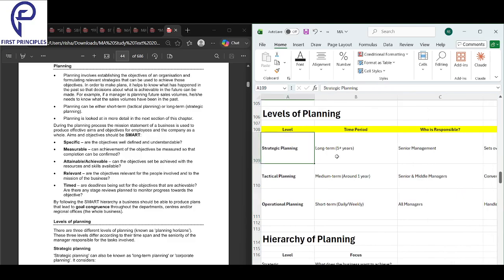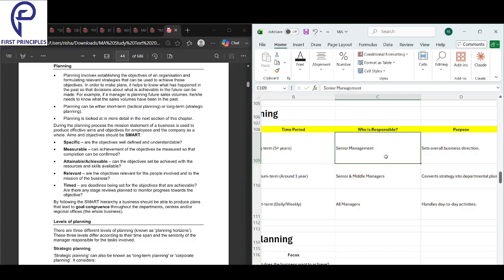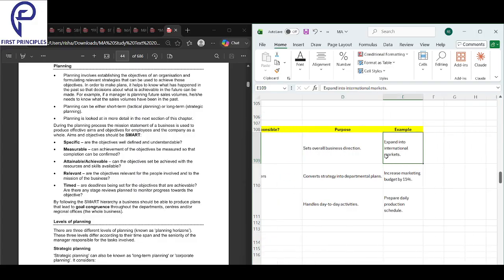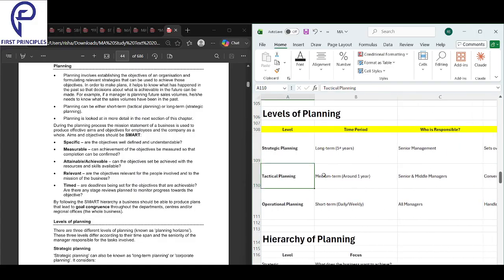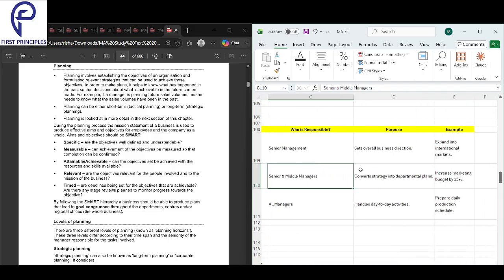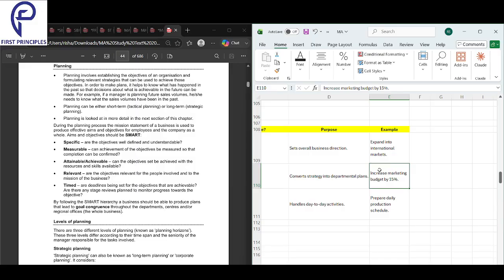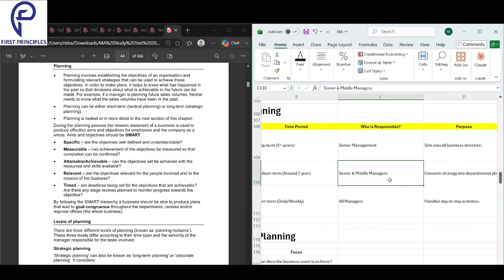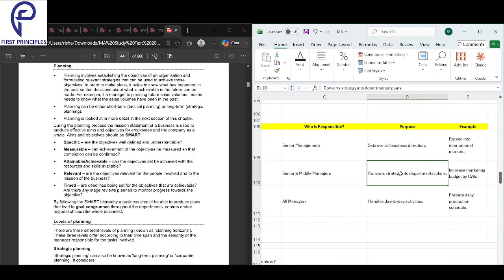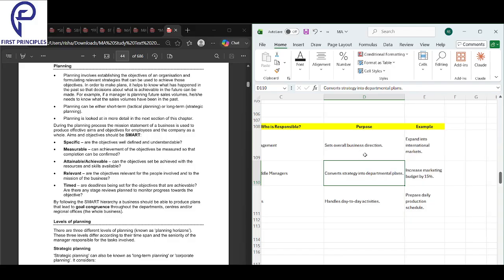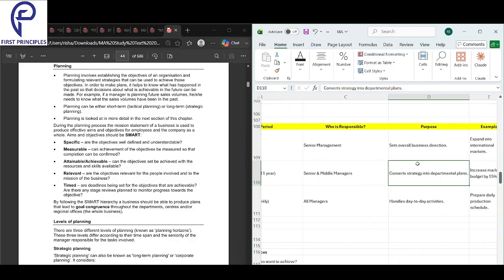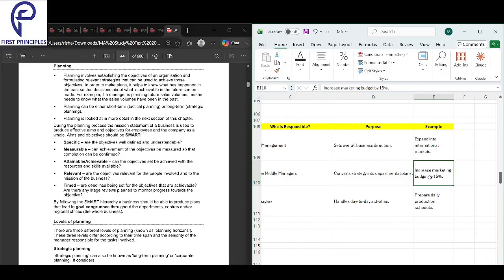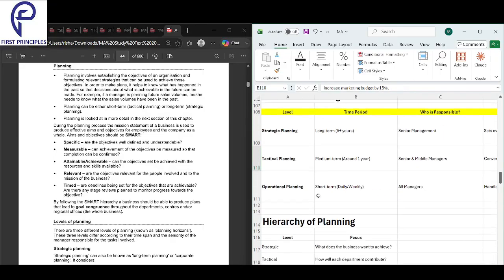So firstly, we understand strategic planning. It's long-term, 5+ years. Senior management sets the overall direction of the business, expands into international markets. Tactical planning. It's medium-term, around 1 year. Senior and middle managers convert the strategy given by the strategic level into departmental plans. Increase marketing budget by 15%.